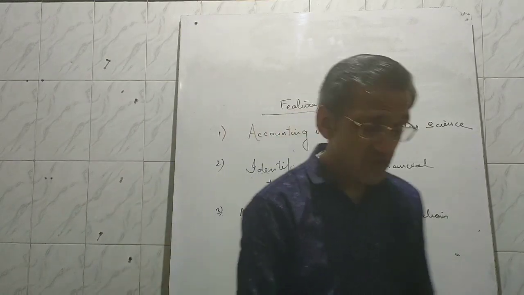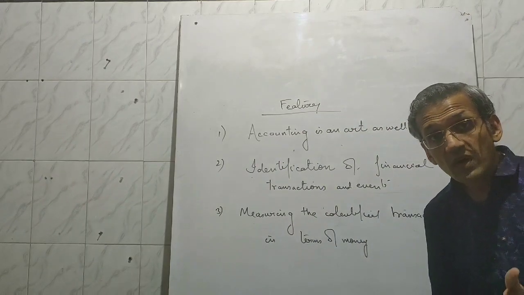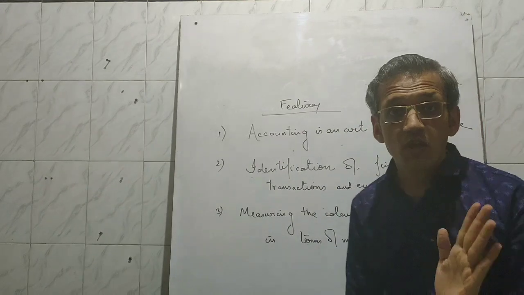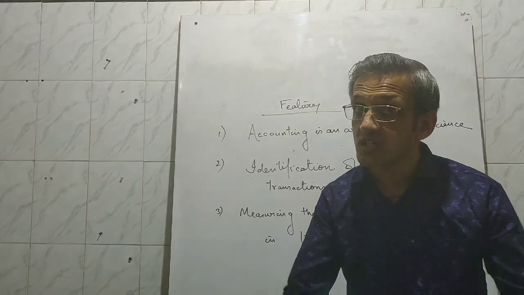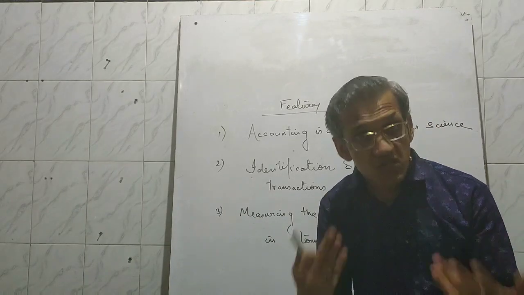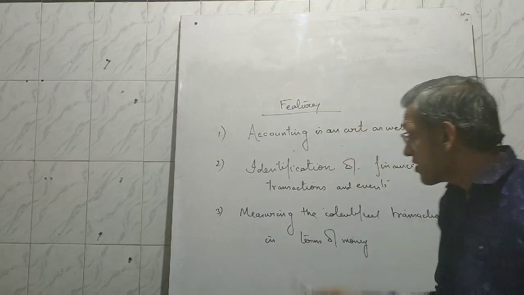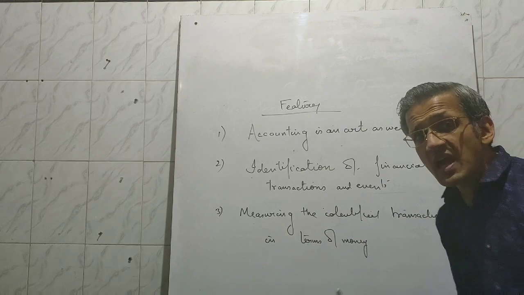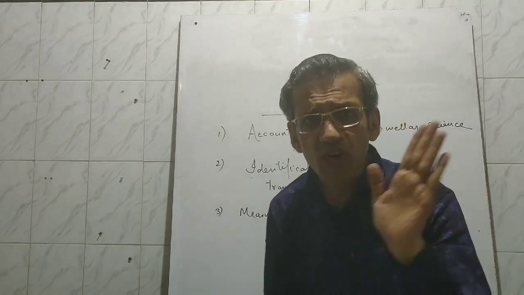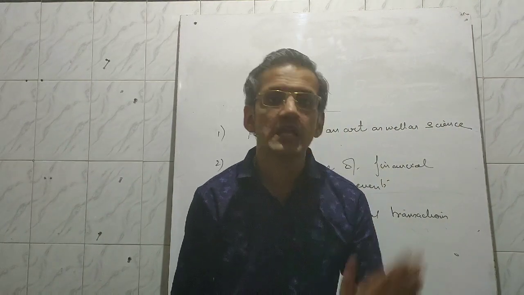What does it mean? First of all, we will find out the transactions which are of financial nature. My manager left the job, it will not be recorded because it is not of financial nature. I purchase goods from Ram, it is a financial transaction. Now, measuring the identified transactions in terms of money, I purchase goods from Ram of rupees 10,000.